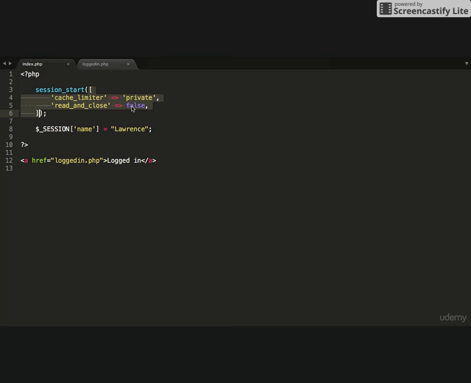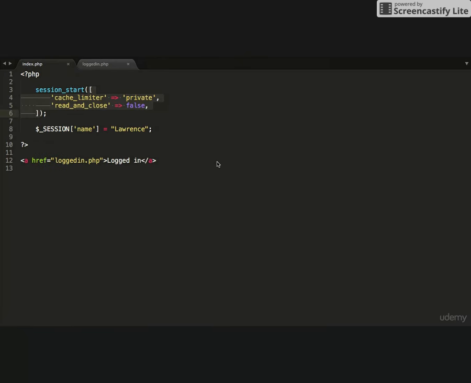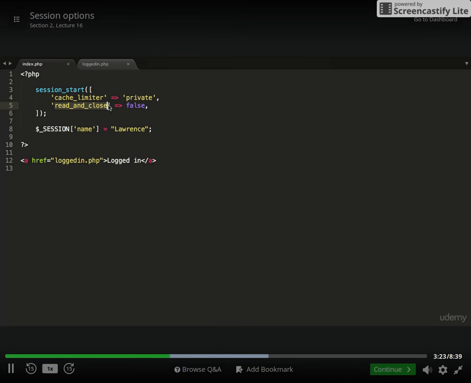But now you can start to modify some of those options that were available to us. All of these session options right here, you can now override their default value. You can change the functionality of this session by modifying those settings. All you need to do is create an associative array. These square brackets denote an array, so we're creating an array, and then you have the key and value pairs. So for example, cache limiter, read and close, and so forth.